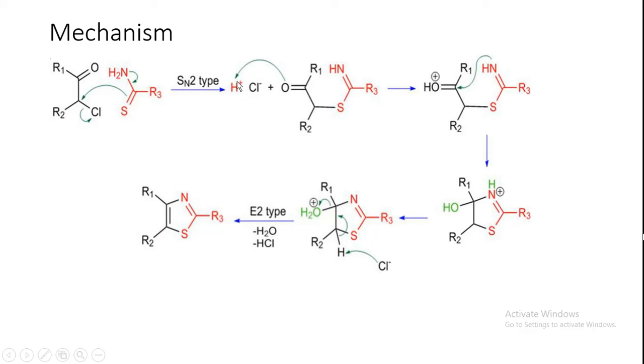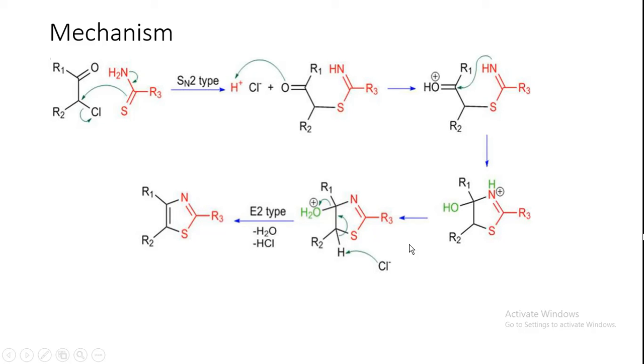Next what is happening, this H plus will attack this oxygen, the carbonyl oxygen, so it will produce OH plus, and the oxygen will be deficient of electrons. Next, the nitrogen is having more electrons, that is an extra lone pair of electrons, so that will attack this carbon, because oxygen is electronegative, so it will attract electrons towards itself. So this will form one bond, N to this carbon. So N will get a positive charge because of the lack of lone pair of electrons.